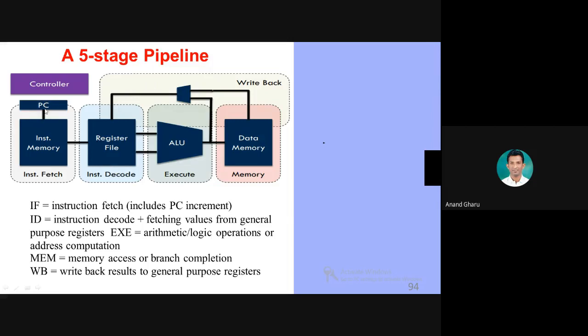So in superscalar, PC means program counter. As you may know from the definition of the program counter in the microprocessor, the program counter keeps track of the program execution. It keeps track of the instruction execution.